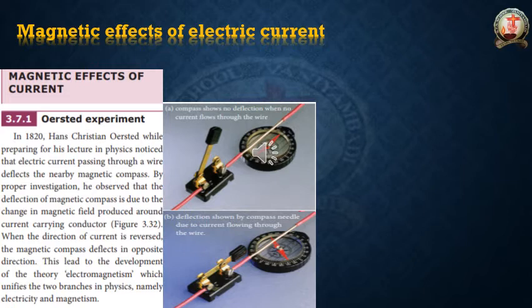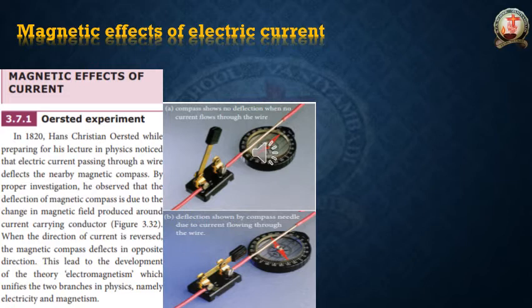Whenever that current is passing through the conductor, he observed that the deflection of the magnetic compass is due to the change in magnetic field produced around the current carrying conductor. Whenever current is flowing through that conductor, that magnetic compass is showing some deflection.